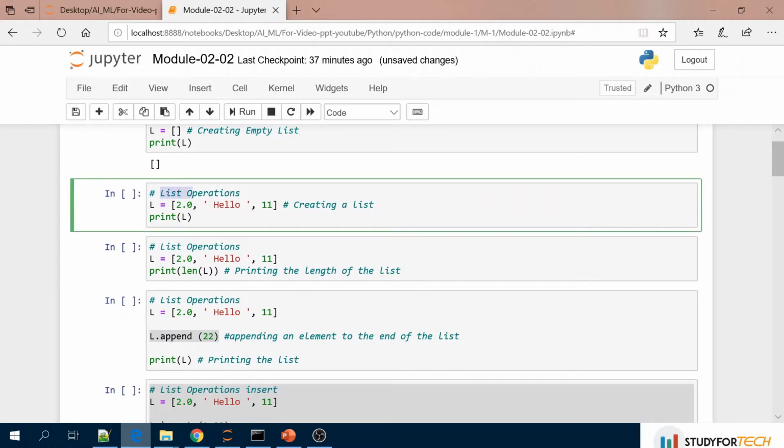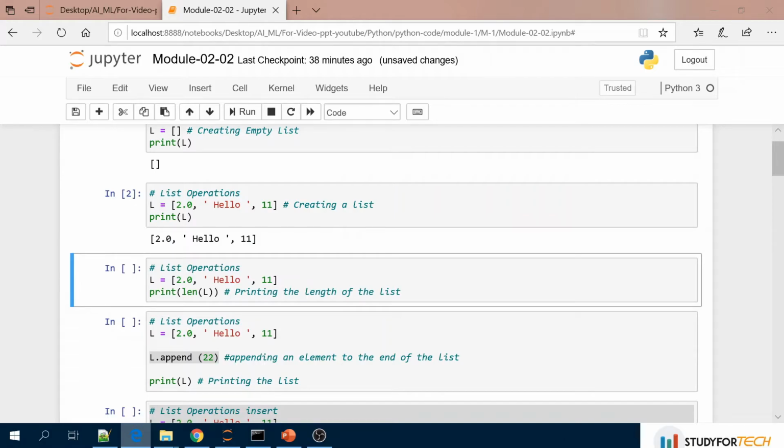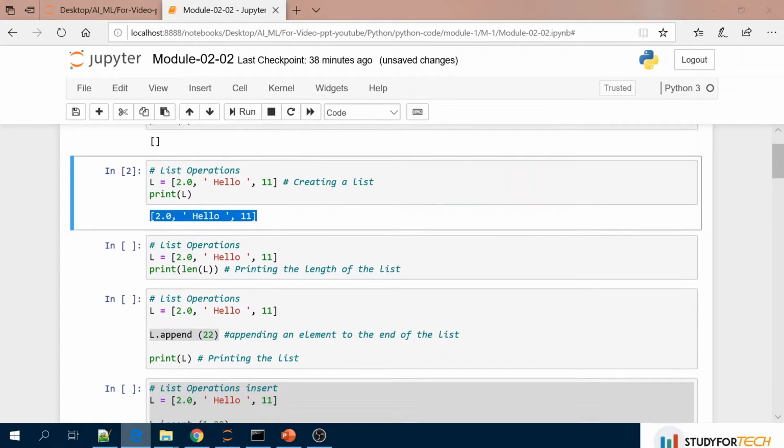If you see this one, the list operation, here we have a list. This is a heterogeneous value. We have already seen that the list is heterogeneous, not homogeneous. It can take any kind of data type. This is float, this is a string, this is integer. So this will create a list, with all the values inside the square bracket. So let's print and see what this is. So it is printed as a list.